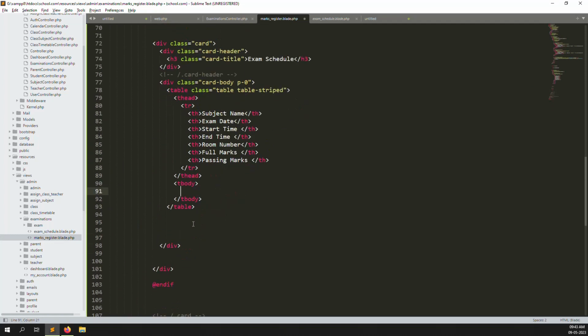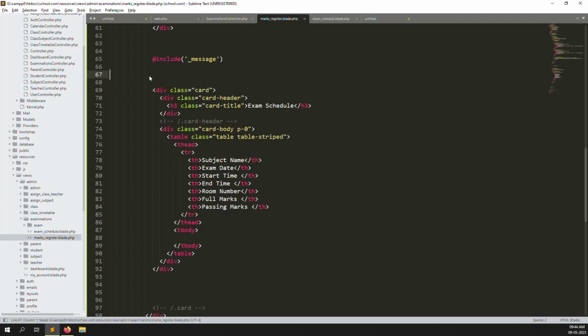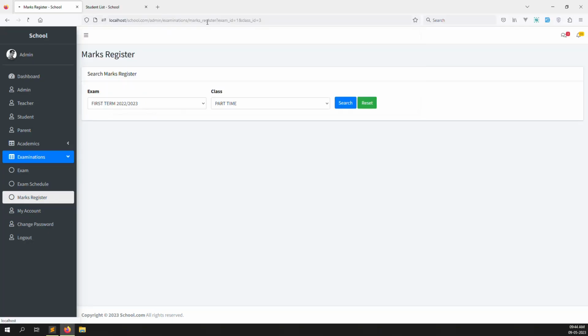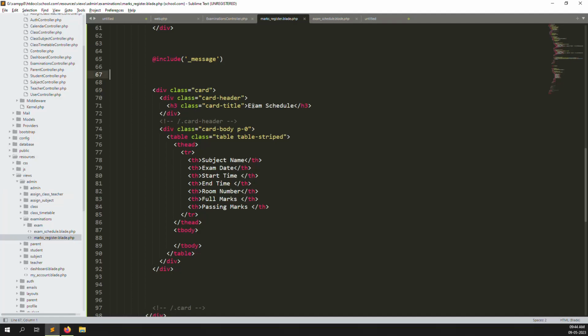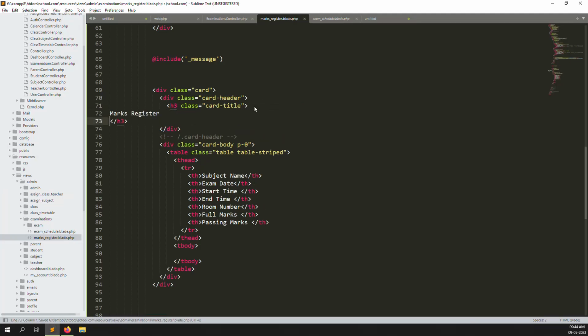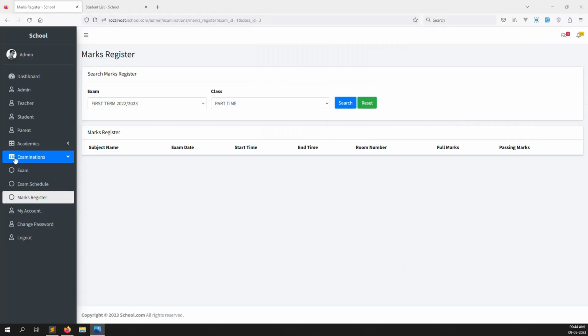Okay, now what I did is I made one simple table. And also I don't need an end if, because first I can show you, and after that we can make it dynamic. Okay, so you can see the table showing. So we can change here from exam schedule to mark registers. So here we need to put the design. So here it's showing the mark register.